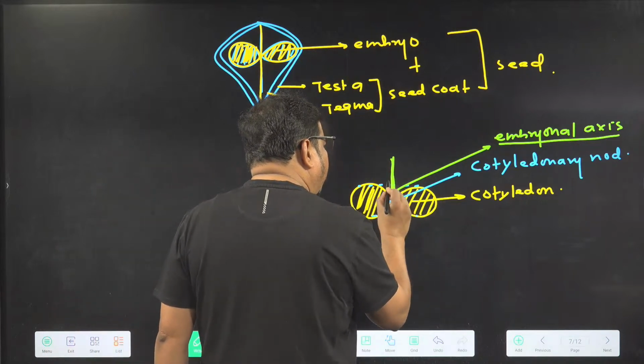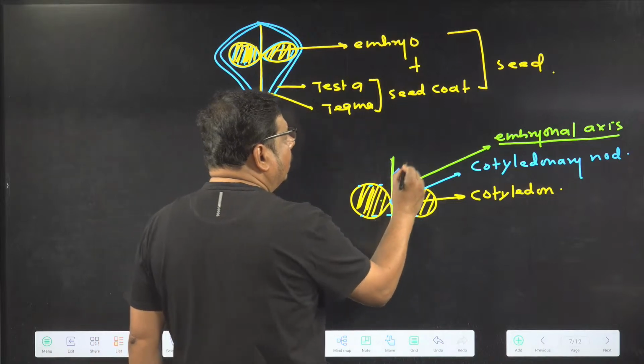This particular part of the embryonal axis above the cotyledons is called the epicotyl.